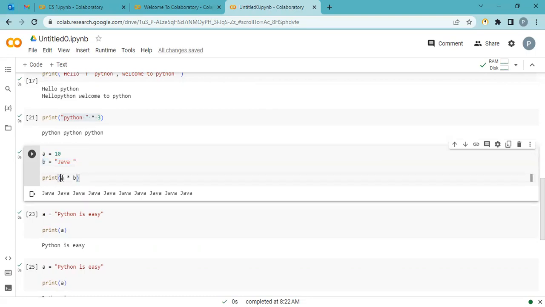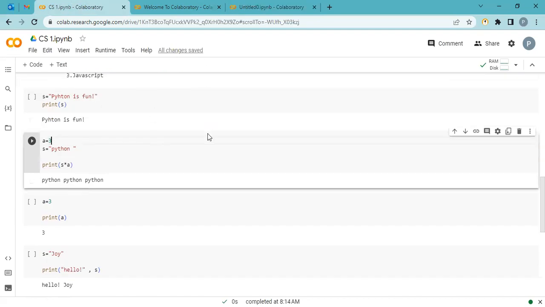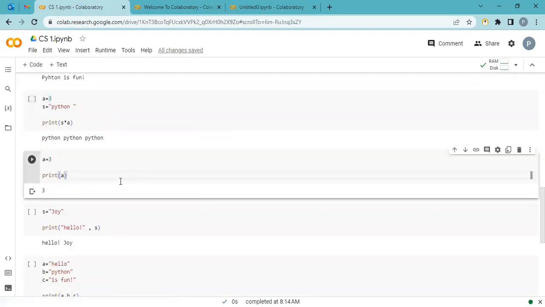And when we say A, it understands A means 10. When we say B, it understands B means Java. So whenever we use a variable, it uses its value, whatever is inside. Okay, so I say 5. So that means here A means 5 and B means Java. Okay, don't get confused. We will discuss these topics again in a separate video in detail. Now focus on the print statement. When we use a variable, we are not using quotation with the variable name. And I will show you the practicals of why we are not using it.